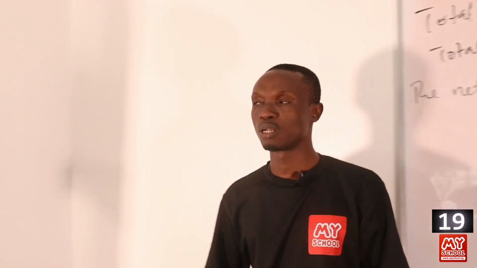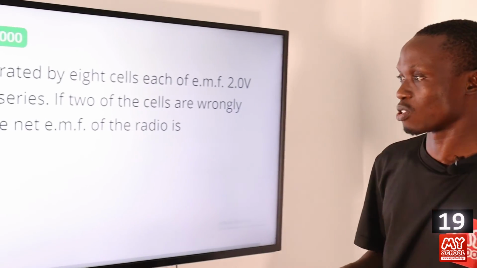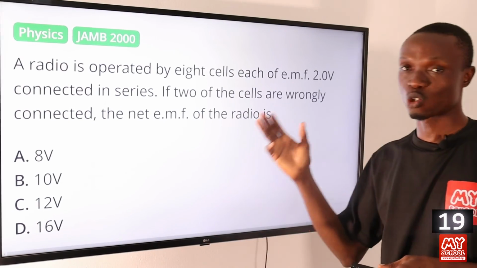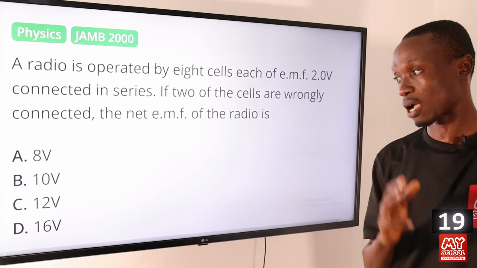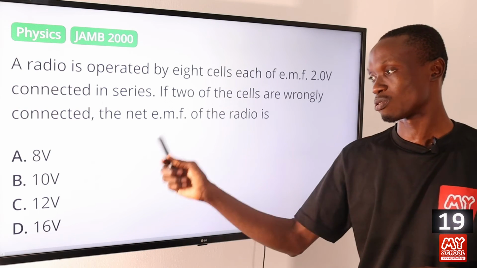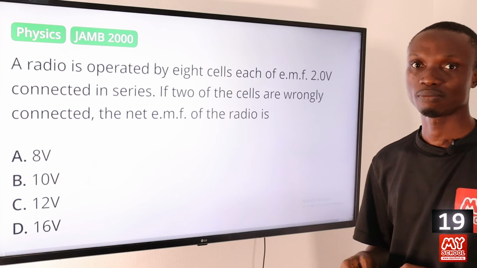So let's return back to the screen to pick the correct answer to this question. A is 8 volts, B is 10 volts, and C is 12 volts, which agrees with our calculation, while D is 16 volts. So the answer to this is 12 volts, C.